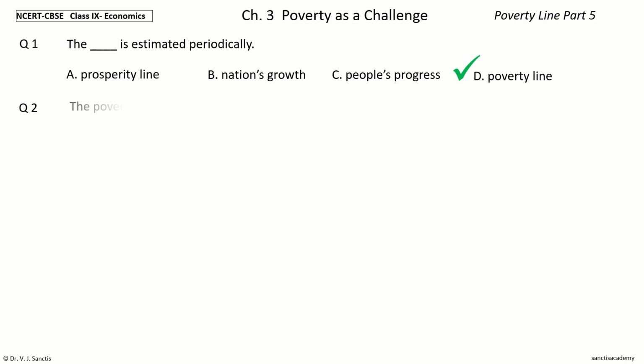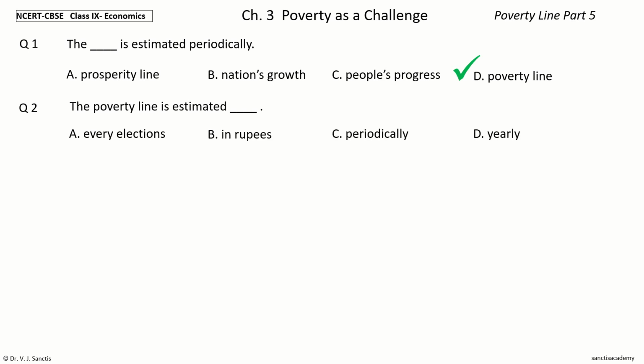Question 2. The poverty line is estimated dash. The options are every elections, in rupees, periodically, yearly. Your time to choose. And the answer is periodically. So, the poverty line is estimated periodically.